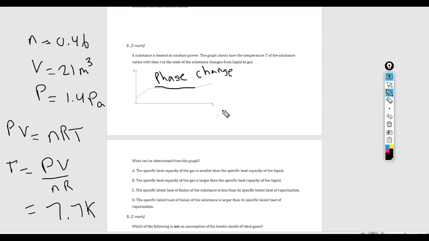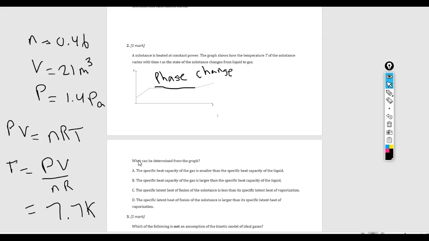Now, as far as this question goes, we need to understand conceptually what specific heat capacity is telling us. The name is kind of a misnomer. Specific heat capacity doesn't have anything to do with capacity or how much heat something can store. Really, the number itself tells us how easily an object's temperature changes.